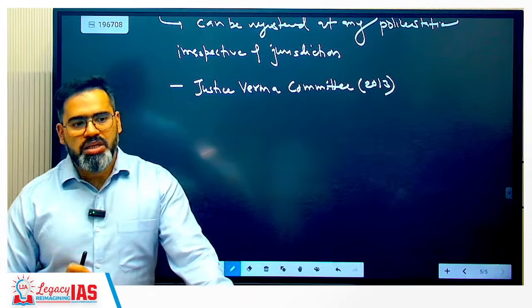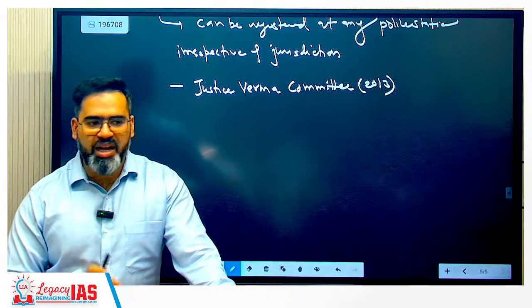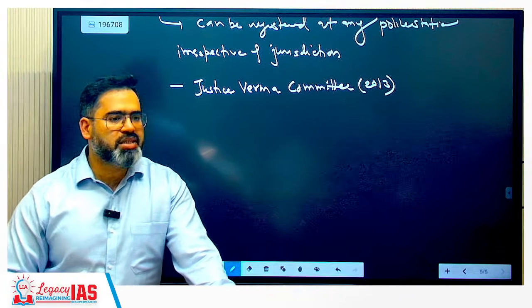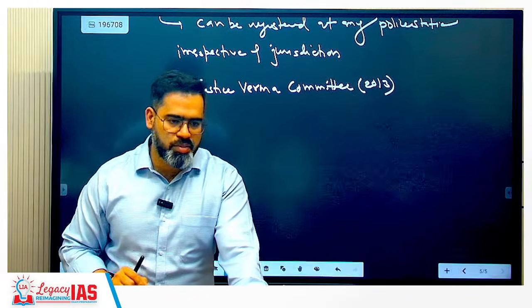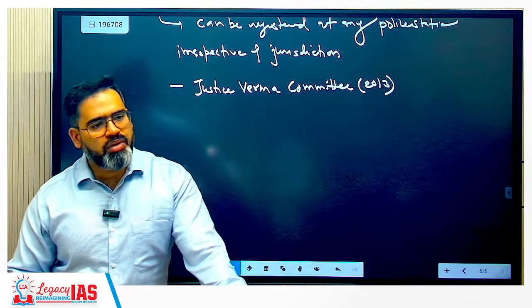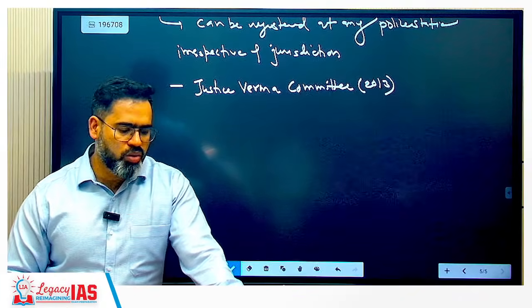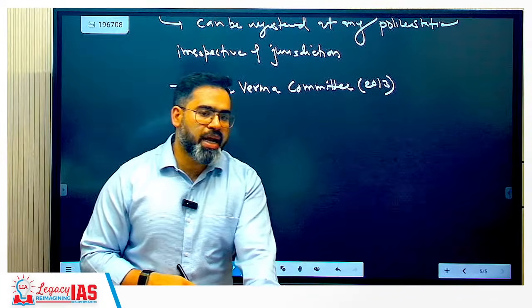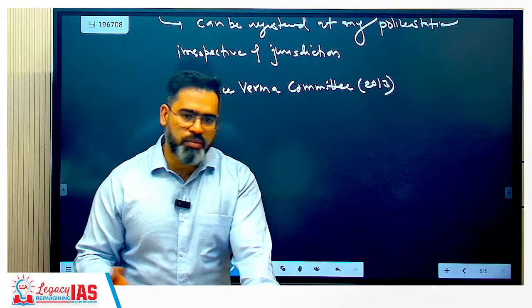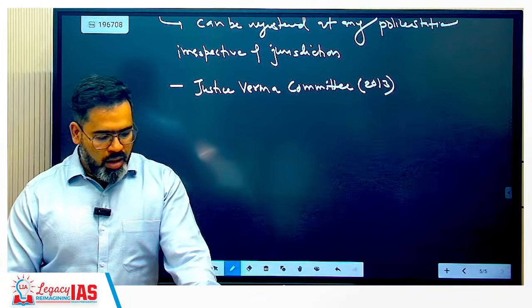There, crucial time was lost just in finding proper jurisdiction. So the Justice Verma Committee said we should have the zero FIR concept. Correct? In 2015 the Ministry of Home Affairs also recommended zero FIR, especially for crimes against women. So they are also promoting this zero FIR concept.